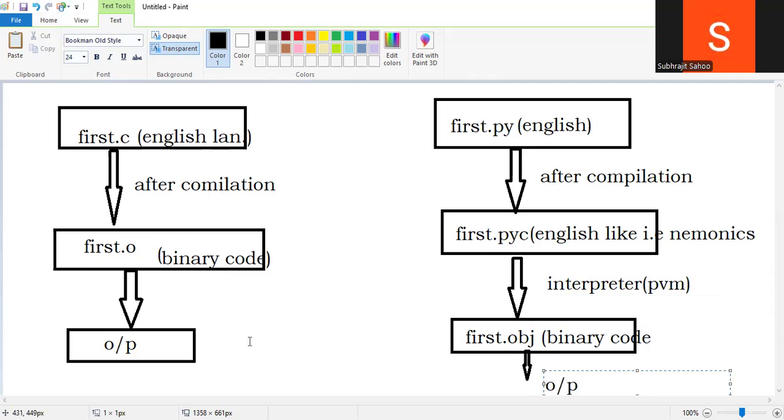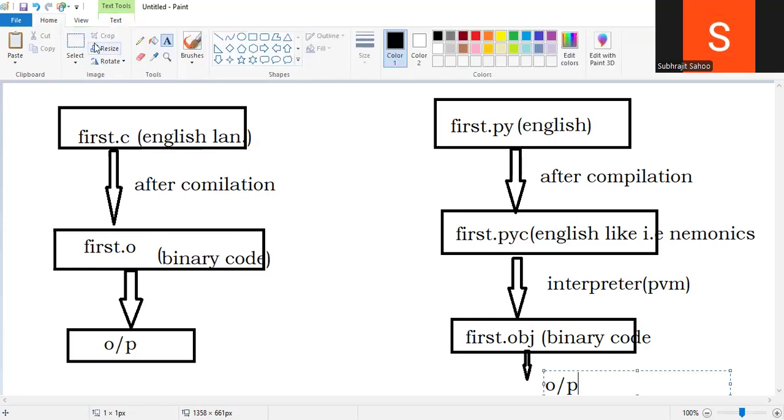But in C, only one level of execution is there, compilation only. But here in Python, compilation as well as interpretation, the Python virtual machine, comes into the picture. That's why this Python code is platform independent, whereas the C code is platform dependent. Directly it is converted to machine understandable language. That's why it is a platform dependent language. So this one also I will add to the note.